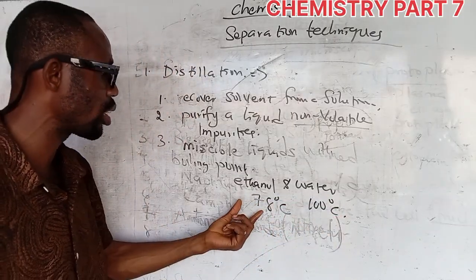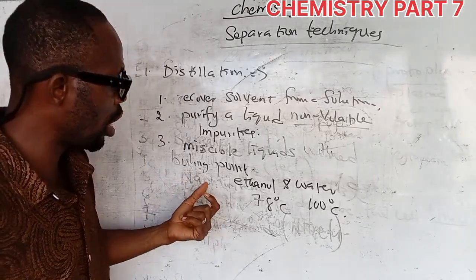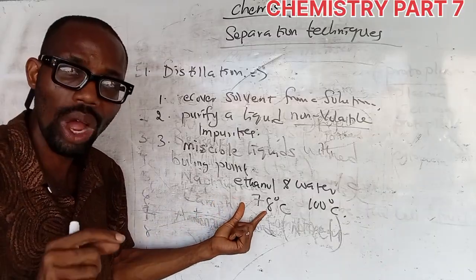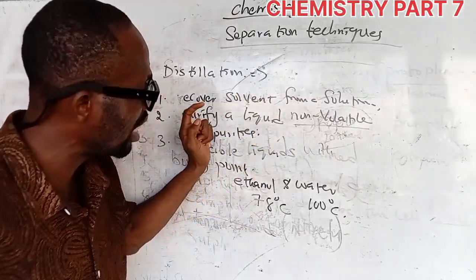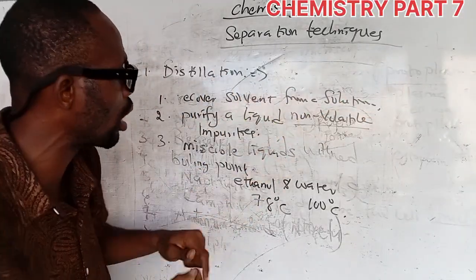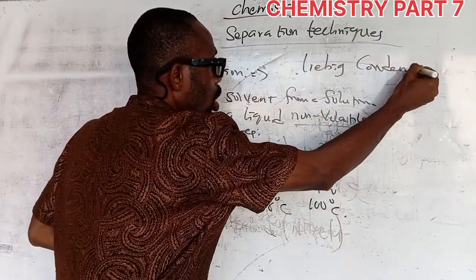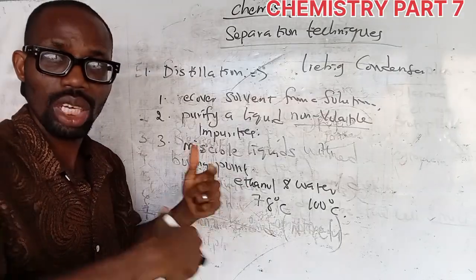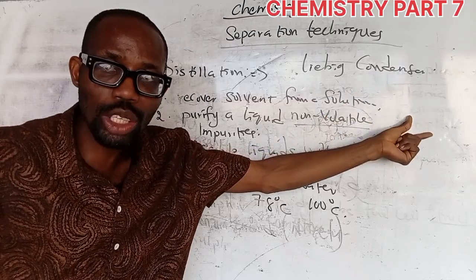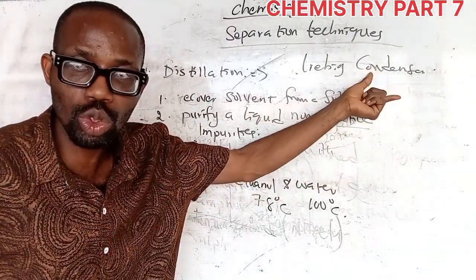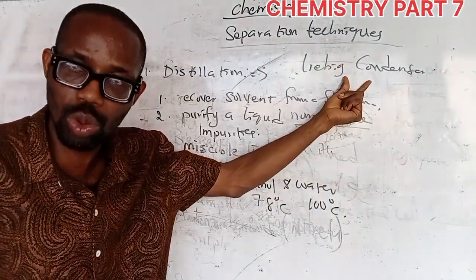So you have a distillation flask where heat is applied. The liquid with the lower boiling point will distill first. It will vaporize, and then it goes straight to a condenser we call the Liebig condenser, which is saturated with cold water. There it will condense, it will liquefy. What's liquefaction? The coming together of gaseous molecules to form liquid.